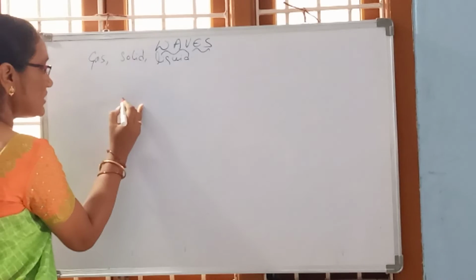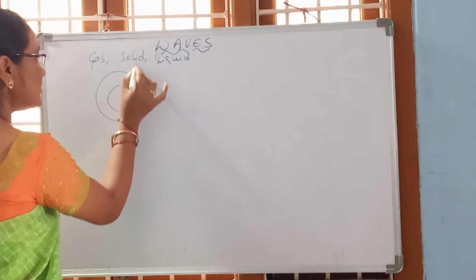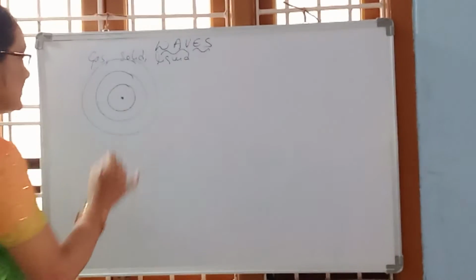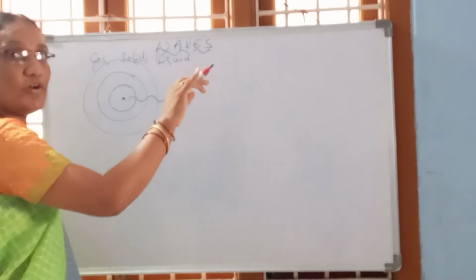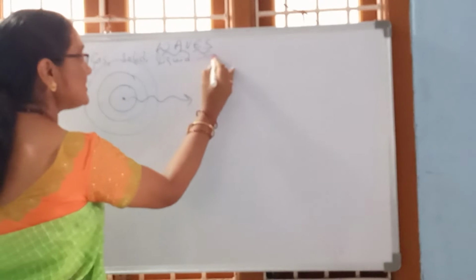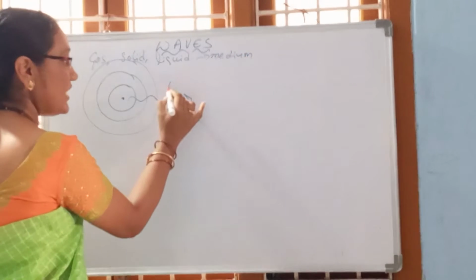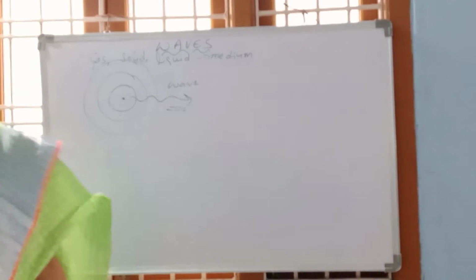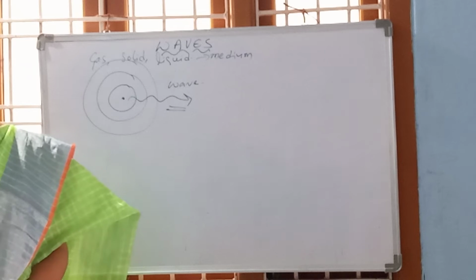Alright? Now when you throw a stone here, you will find some circular disturbance created at that particular point, and that disturbance travels in a forward direction. The medium will carry this wave in a forward direction.